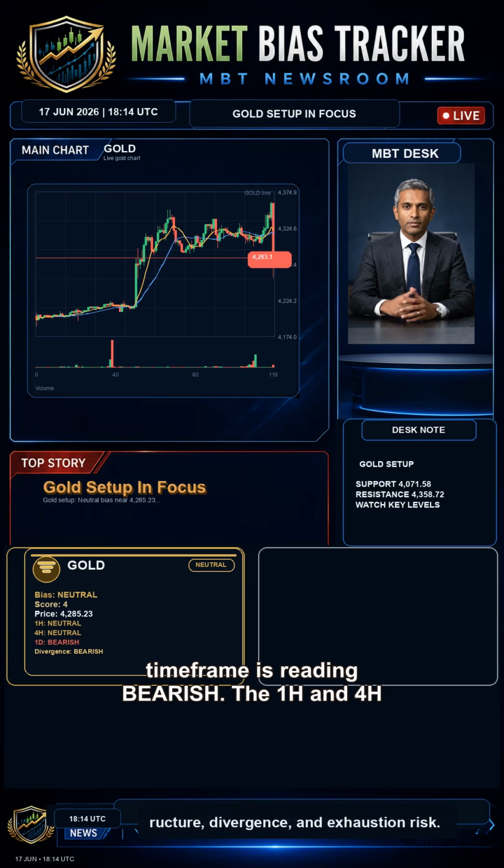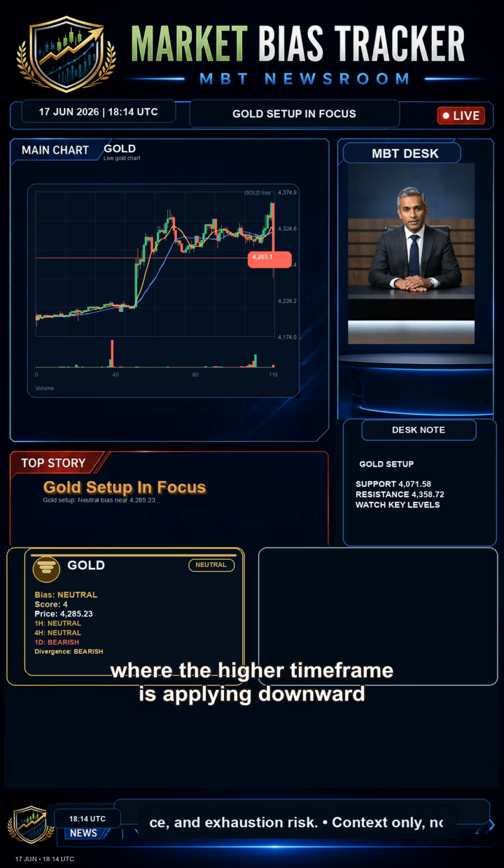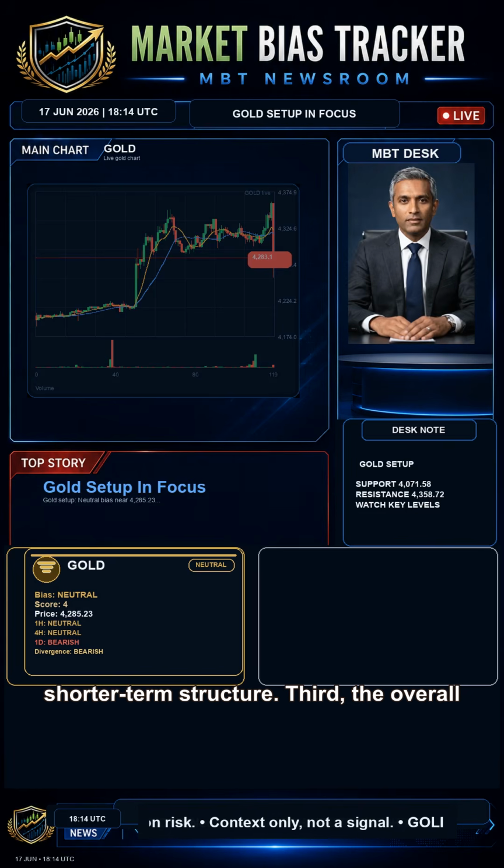Second, the daily time frame is reading bearish. The 1H and 4H are both neutral. That creates a time frame conflict where the higher time frame is applying downward pressure against neutral shorter-term structure.